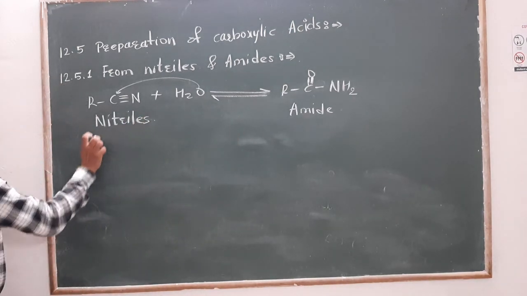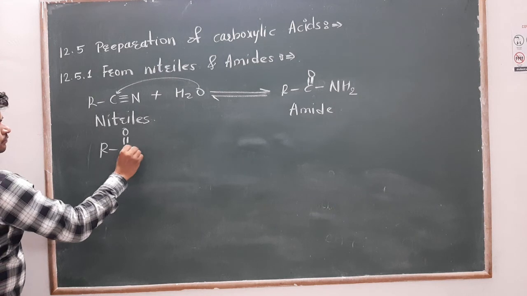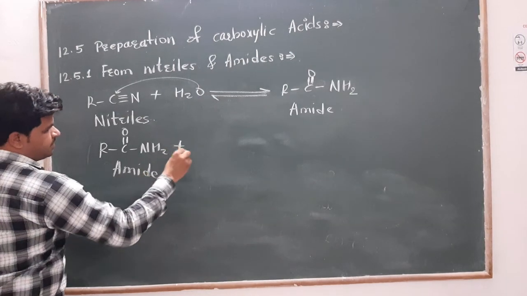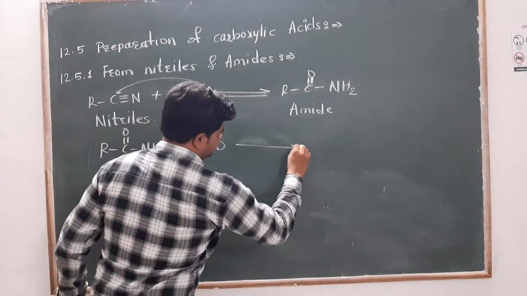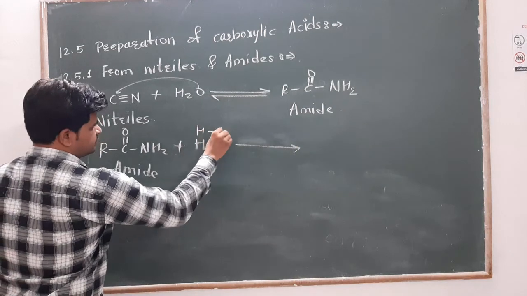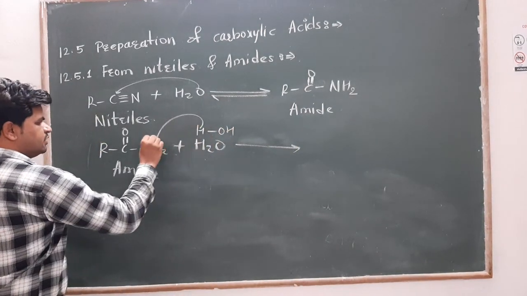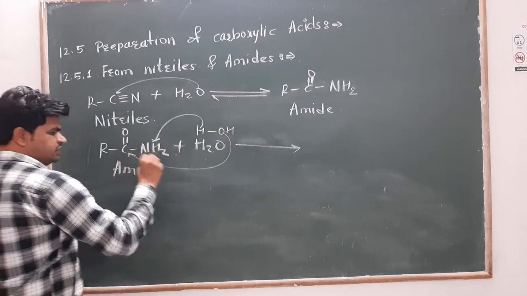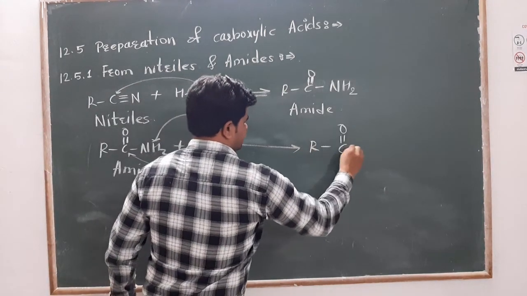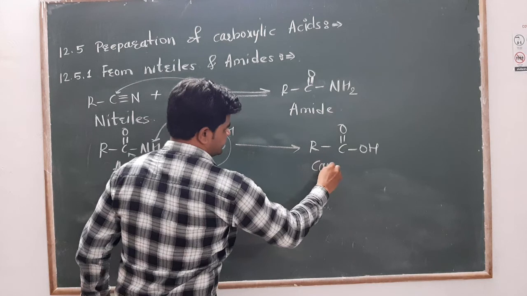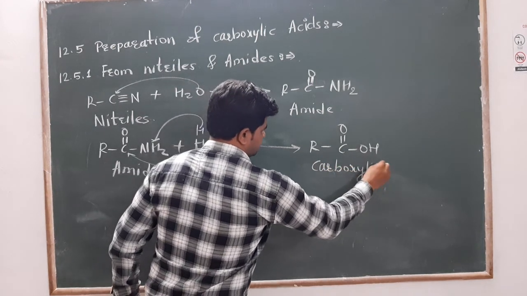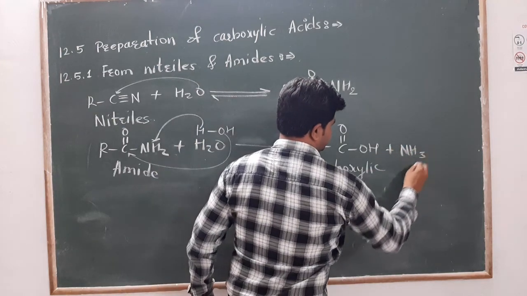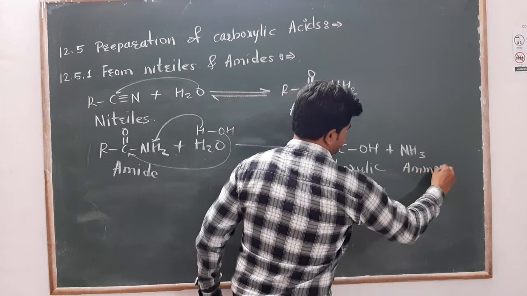Now the next step, the carbonyl carbon amide. When we add water into the amide, suppose we take water as HOH. Hydrogen will go with nitrogen, the amine will be removed and form ammonia, and OH will go on this carbon. So we will get carboxylic acid plus NH3. This is ammonia. This is one kind of reaction.